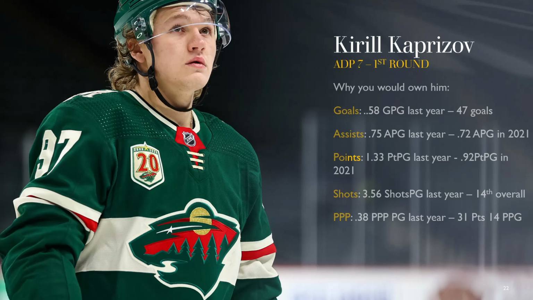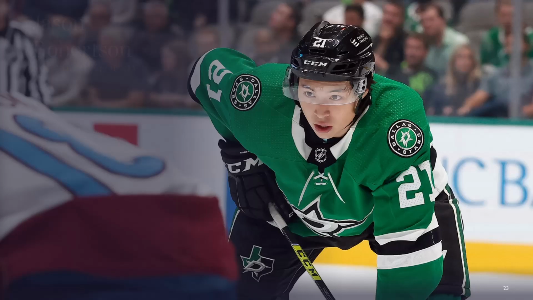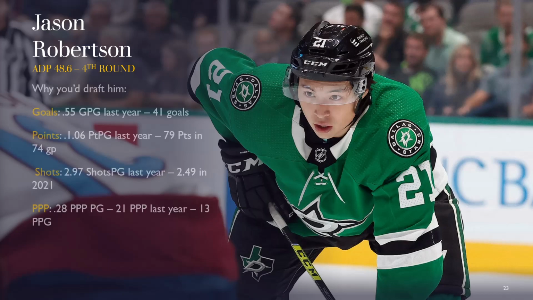He's still playing with Zuccarello and Hartman, and that line was 4th in the league last year in terms of total goal production. So that production will likely continue as nothing has changed. Now, speaking of very productive lines in the NHL last year, the Robertson, Hintz, Pavelski line eked out the Kaprizov line for 3rd in the league with 51 goals on the season, and they too will likely stay together this year. So Robertson broke out and established himself as a prolific goal scorer last year with a .55 goal per game average. That's 41 goals, up from .33 goal per game and 17 goals in his rookie season.